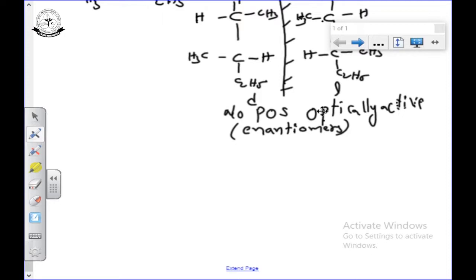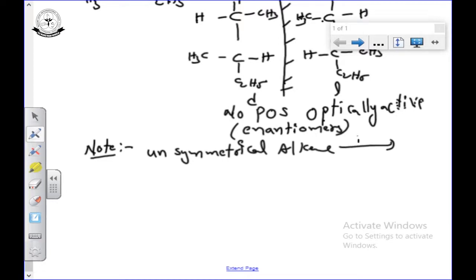Unsymmetrical alkene, while you are doing the syn addition, so finally after the completion of these 2 points, we can say one note point, that is unsymmetrical alkene on hydrogenation in presence of nickel or platinum or palladium, we can get the racemic mixture. Racemic mixture. So this is the most important thing for us.